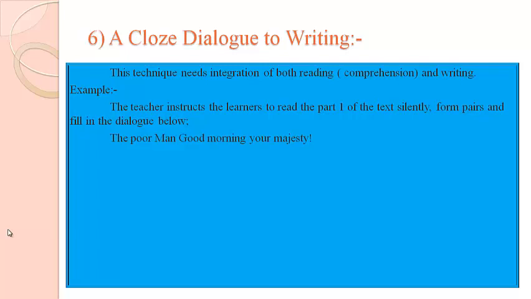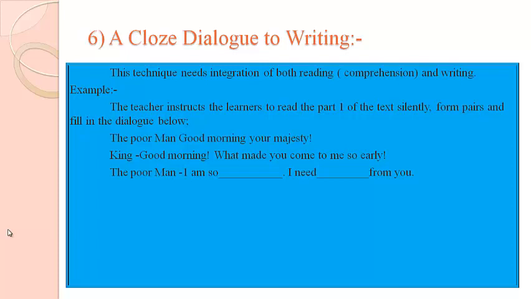You all have to go through this dialogue. Just go through it, take your time. Some blanks are given. After going through the text which is provided by the teacher, the students have to fill it up.